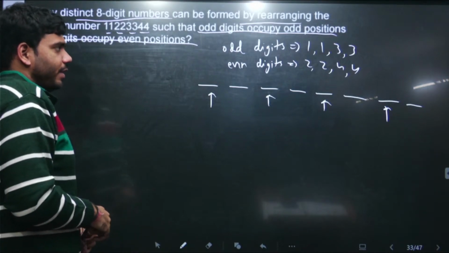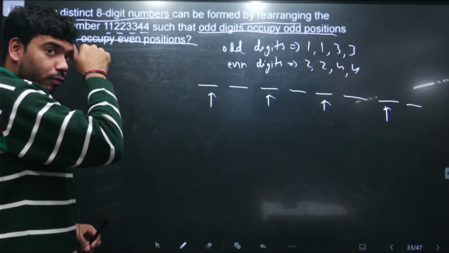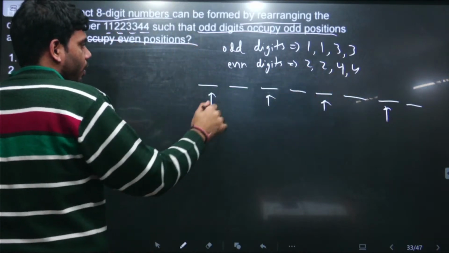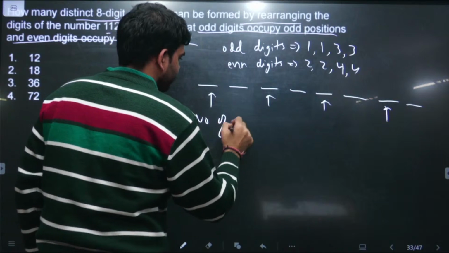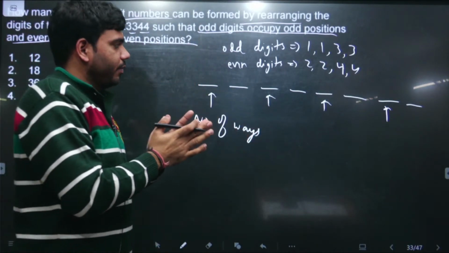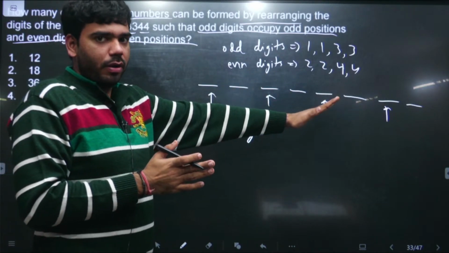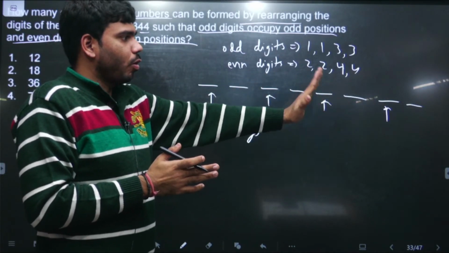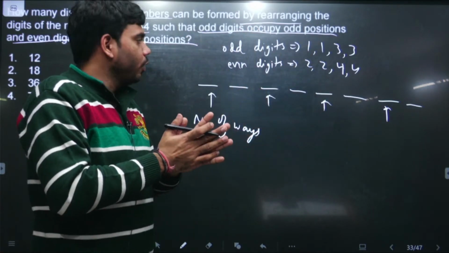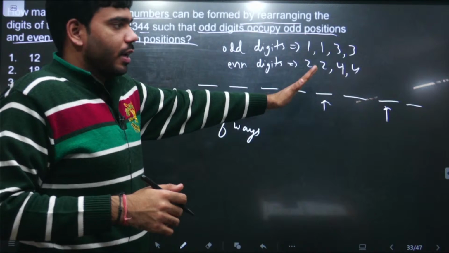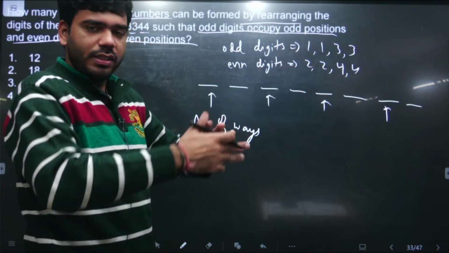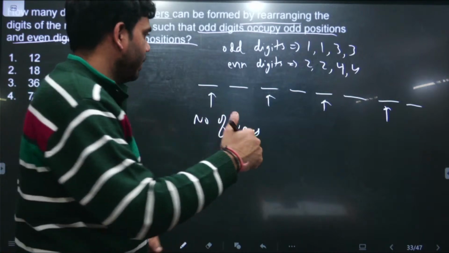So the question is very simple, but be very careful here. Here repetition is there, so wherever we have repetition, we need to adjust the number of ways. Now these are two independent events. The first event is that we have to fill the odd positions, and odd positions can only be filled by the odd digits. So this is an independent thing. And the second independent event is the even places, and these even places will only be filled by the even digits. So we have two independent events.